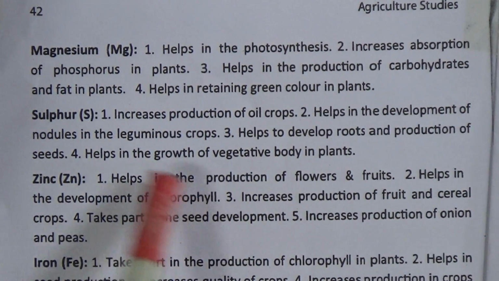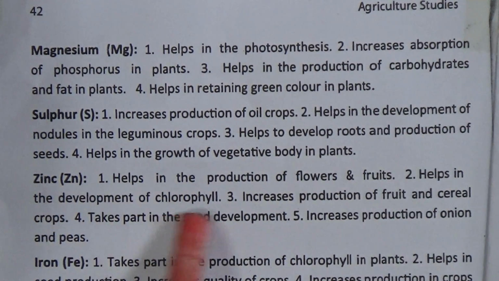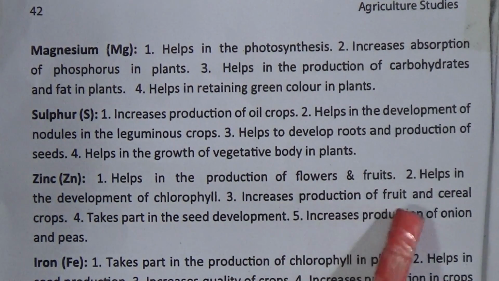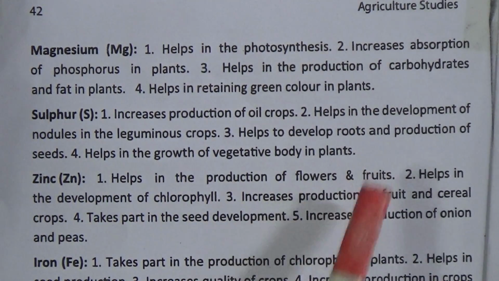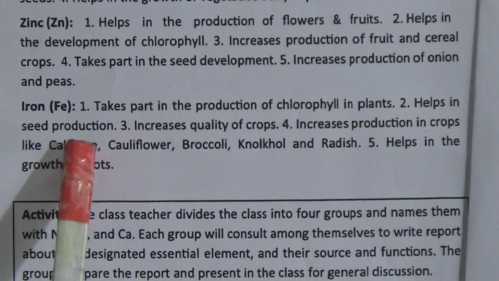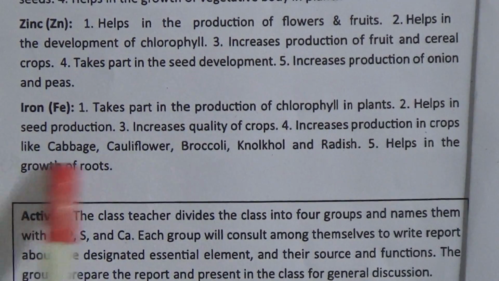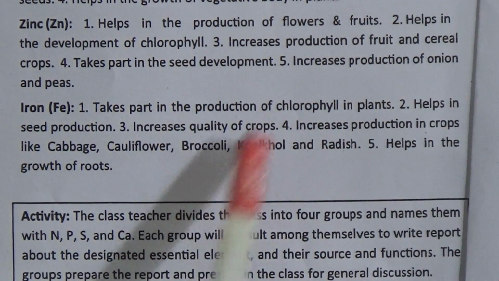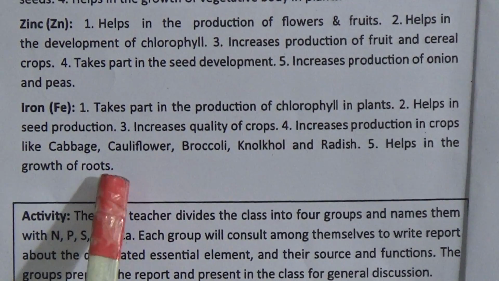Zinc. Helps in the production of flowers and fruits. Helps in the development of chlorophyll. Increases production of fruit and cereal crops. Takes part in seed development. Increases production of onion and peas. Iron. Takes part in the production of chlorophyll in plants. Helps in seed production. Increases quality of crops. Increases production in crops like cabbage, cauliflower, broccoli, knolkhol and radish. Helps in the growth of roots.